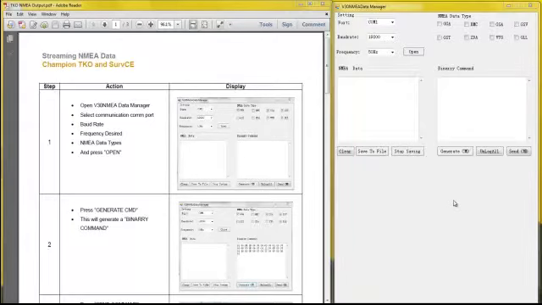Today we're going to look at how to output a NMEA string from our TKO GNSS receiver by Champion Instruments. To do this, we're going to use the TKO NMEA Output.pdf document and the V30 NMEA Data Manager software.